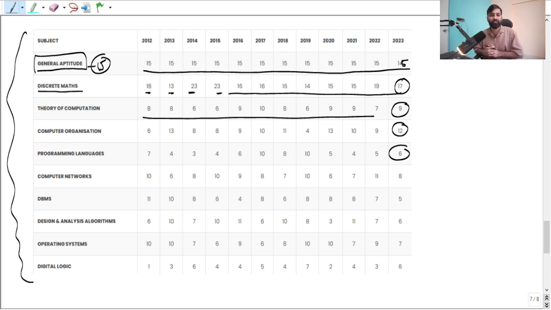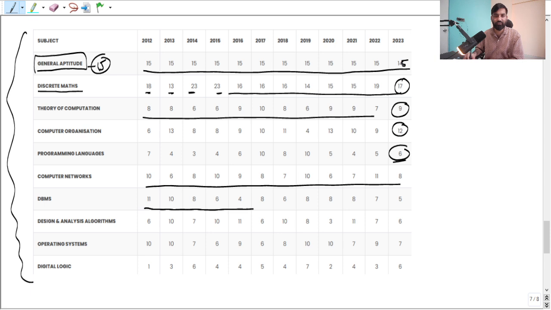Programming language, only 2 to 3 questions you might expect, right? So it is not that much, but yeah, you have to learn it, okay? And it is easy, right? Computer network is also important. You see, consistently it is asked for nearly 10 marks. DBMS, it used to be asked like this, but now you see it is also kind of important only, and it's easy, right? And algorithm, right?